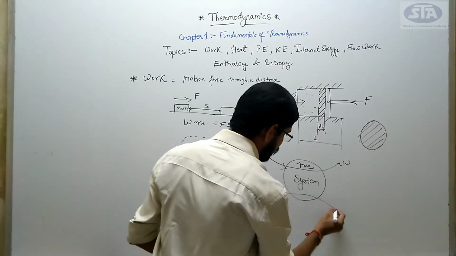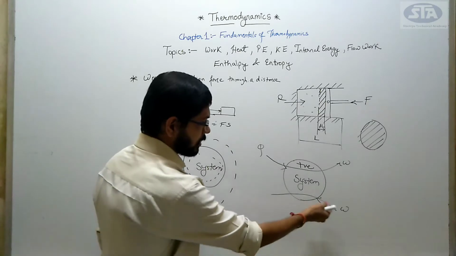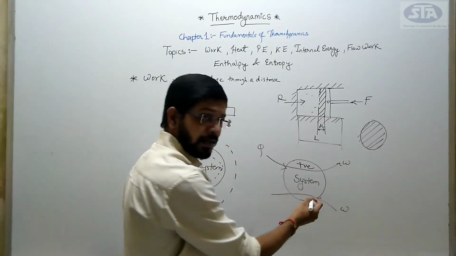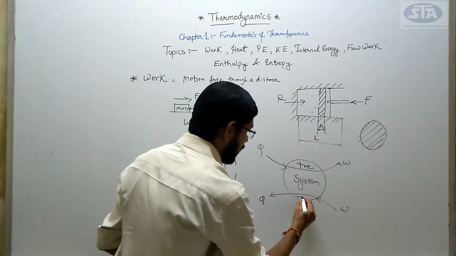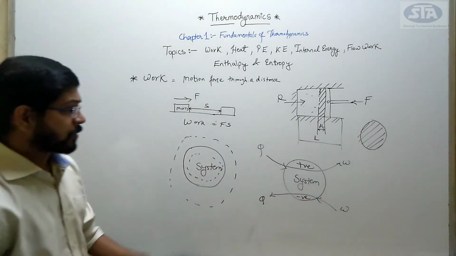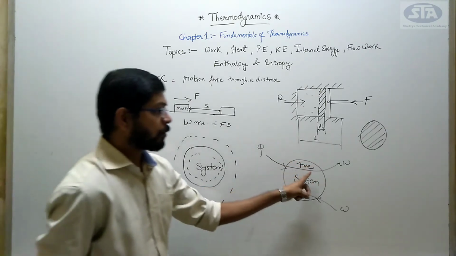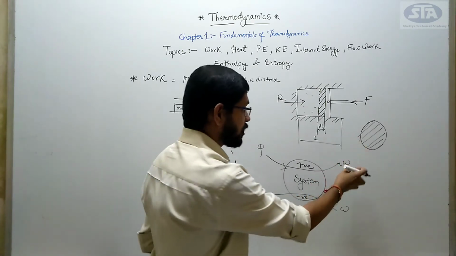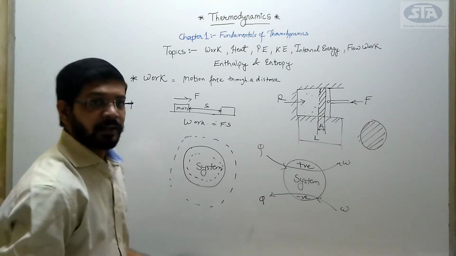Similarly, vice versa, we will have it when work is done on the system. See, the arrow is doing, work is being given as input to the system, right? And heat is being rejected. We say it is negative. So we have two terms, that is positive work and negative work. When the work is done by the system, we define it as positive work, and when work is done on the system, we say it is negative work.